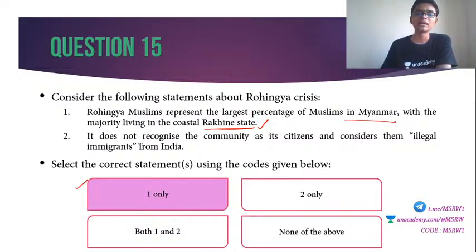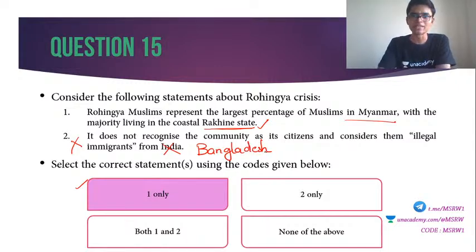Second statement: it does not recognize the community as its citizens and considers them illegal immigrants from India. This is wrong. They consider them illegal immigrants not from India but from Bangladesh. That is why these Rohingyas are persecuted, and most of them actually went back to Bangladesh.